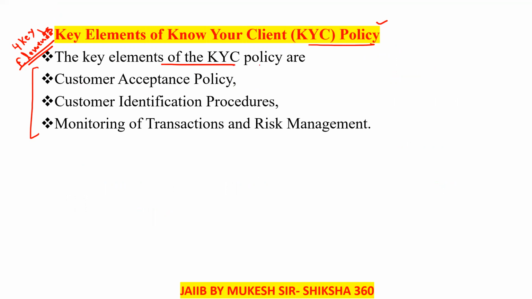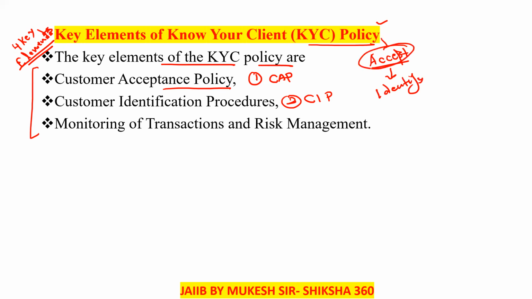The key elements of the KYC policy are, first, the CAP, that is the Customer Acceptance Policy. Second is the CIP, Customer Identification Process. First of all we have to accept the customer. After that we have to identify whether that person is genuine or not, because any person coming to the branch, you have to accept, and later verify and identify. And if the person is genuine, we have to monitor their transactions also. Remember that: monitor their transactions.